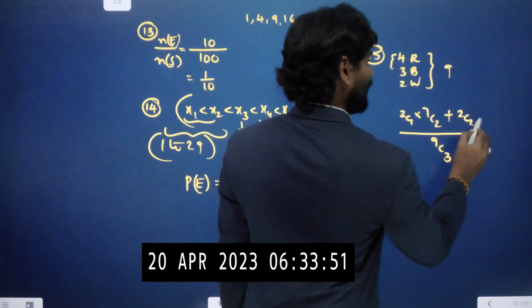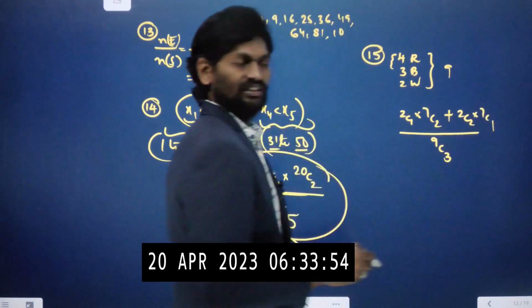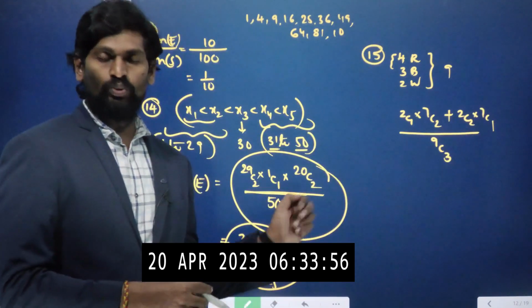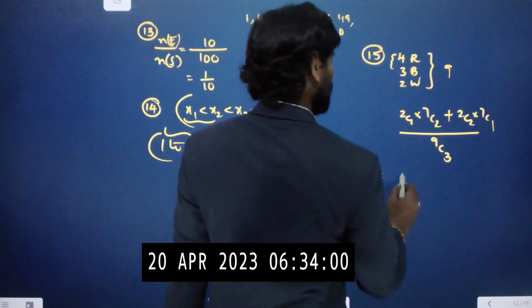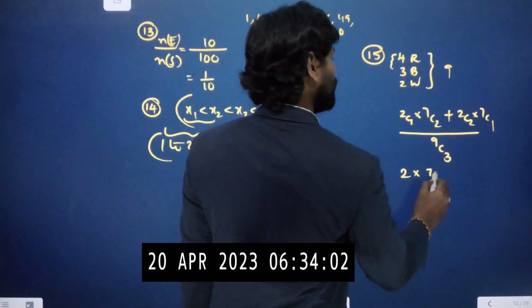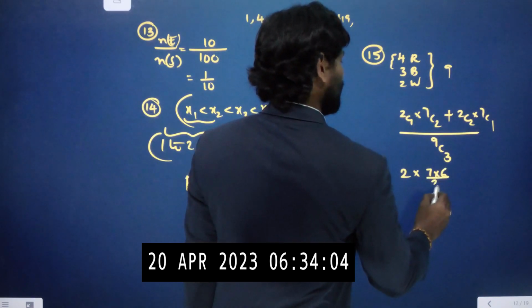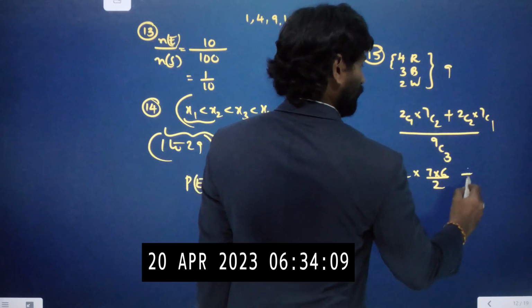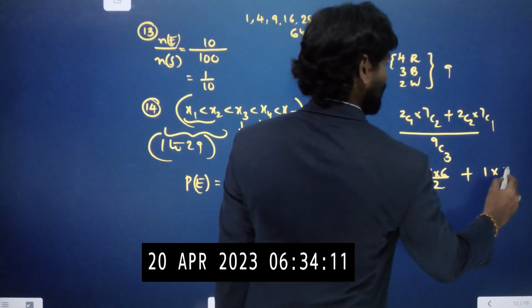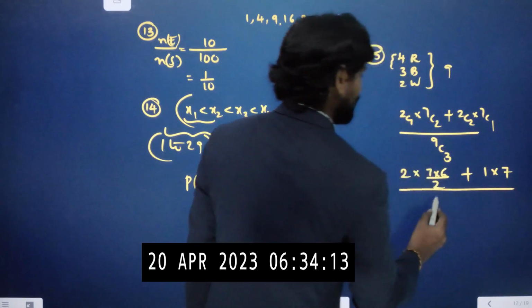And both can be white balls, 2C2 and 7C1. So 2C1 value is 2 and 7C2 value is 7 into 6 by 2 into 1, plus 2C2 value is 1 and 7C1 value is 7, by 9C3.